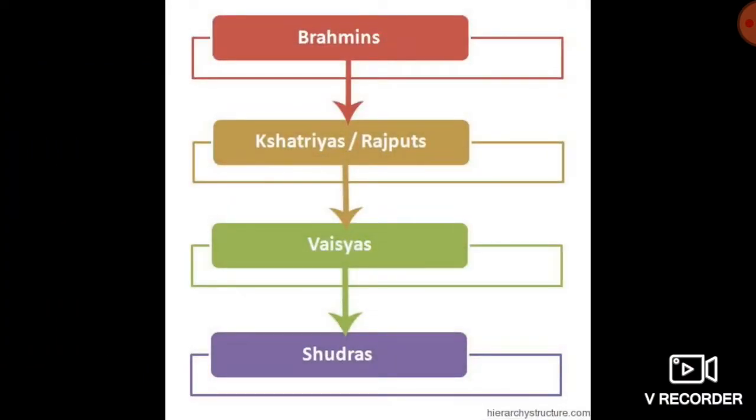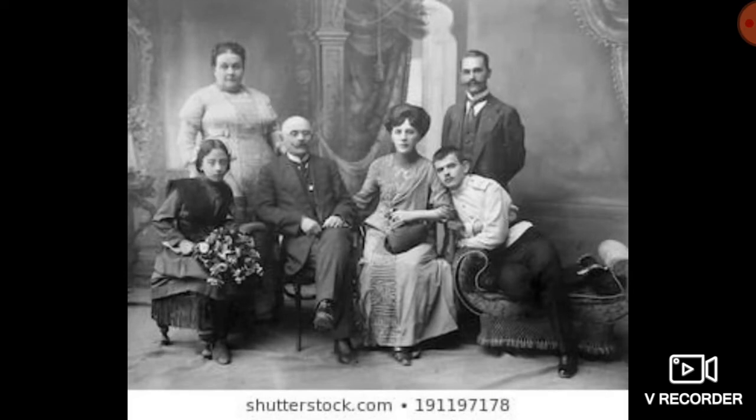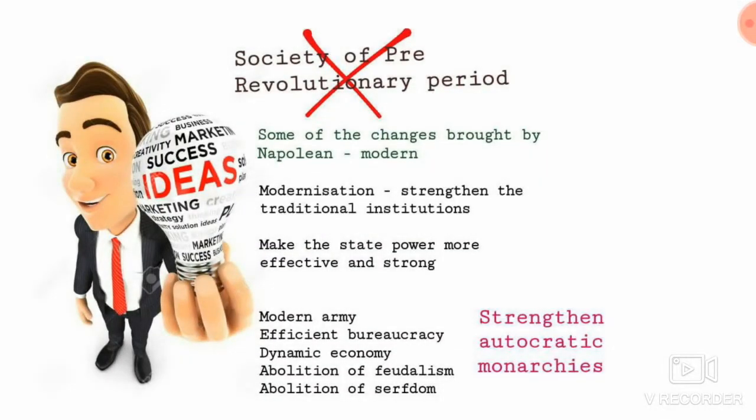Social hierarchy means social ranking, first class people, second class people, like that. They also wanted to preserve the old families and properties. So they wanted to preserve 4 types of traditional institutions: church, monarchy, social hierarchy, and family and property. These things existed before the revolution period, because Napoleon was not ruling then, so nothing was changed. After the Napoleonic period everything got changed.